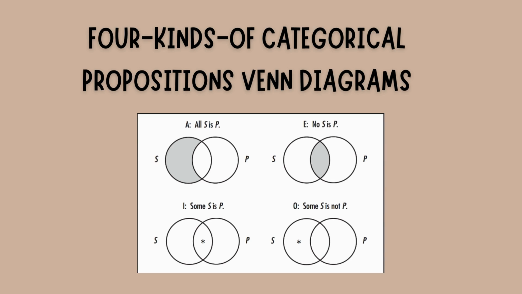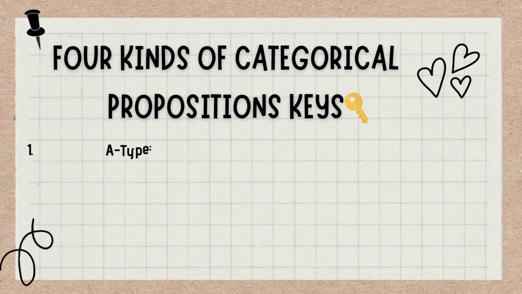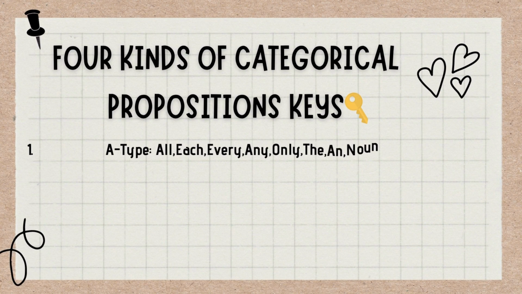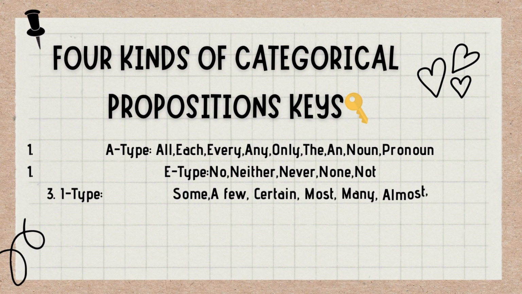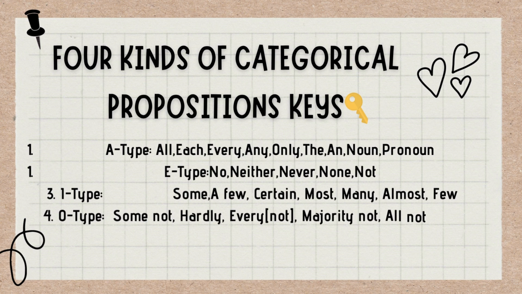You guys need to remember these Venn diagrams because these concepts are the building blocks of classical logic. I will now show you the easy way to find which sentence belongs to which type of proposition. So, if a statement or premise or whatever, starts with all, each, every, any, only, the, and a noun or pronoun, then it belongs to A type, which means